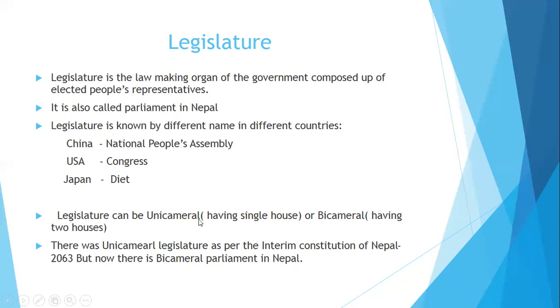both unicameral, having a single house, single group in the legislature, or bicameral, having two houses. In the context of Nepal, there was unicameral legislature according to the interim constitution of Nepal 2063, but the constitution of Nepal 2072 has made the provision of bicameral parliament in Nepal.